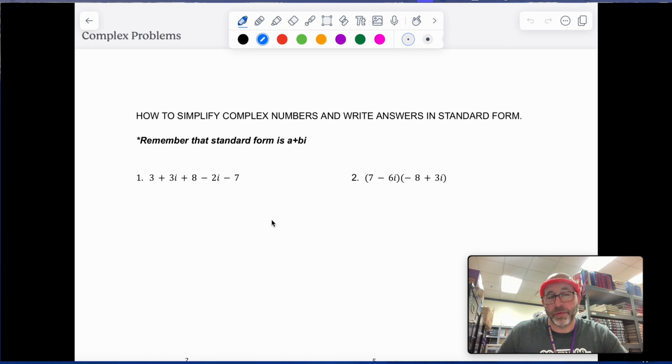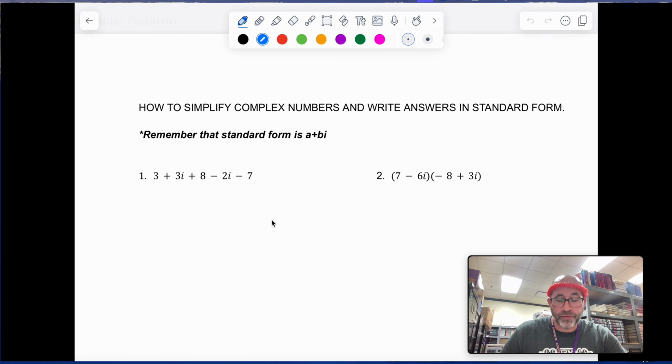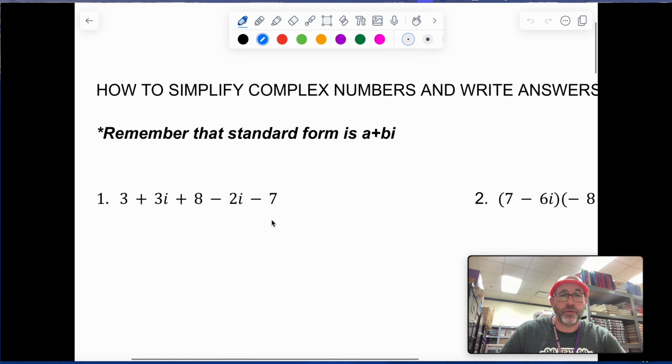It's just that we use them when we're talking about solutions. There's a standard form that we use, and it's the form a plus bi, where we have the real part as the a, and then the imaginary part as the b portion, and it always goes in that order, a plus bi. You shouldn't have the i first. You always go a plus bi.